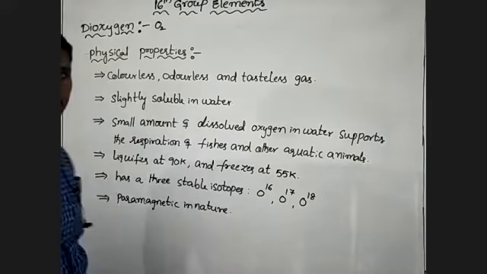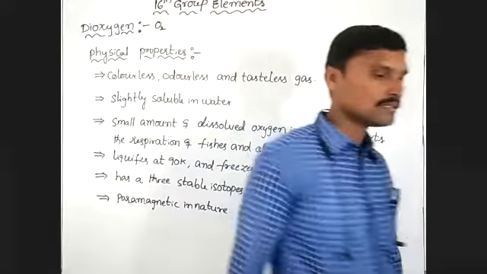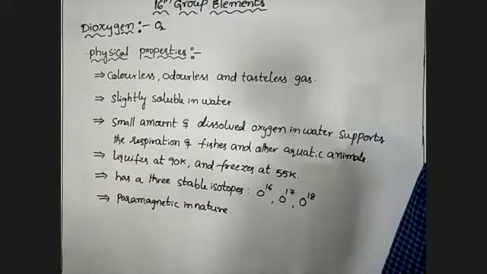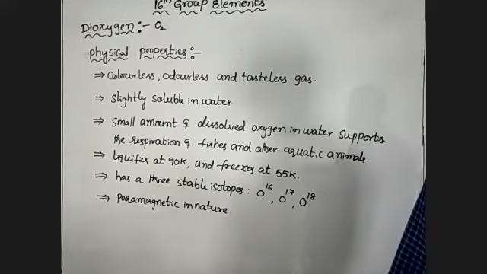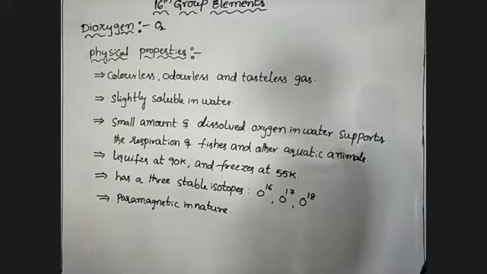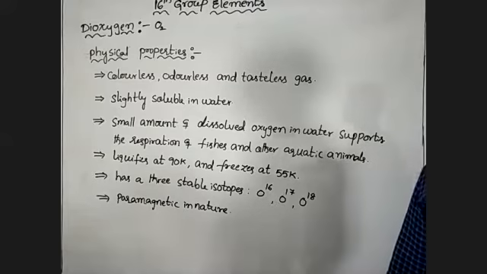Generally, in an O2 molecule there is an even number of electrons. Why is it paramagnetic? Because 2 of the electrons are unpaired.